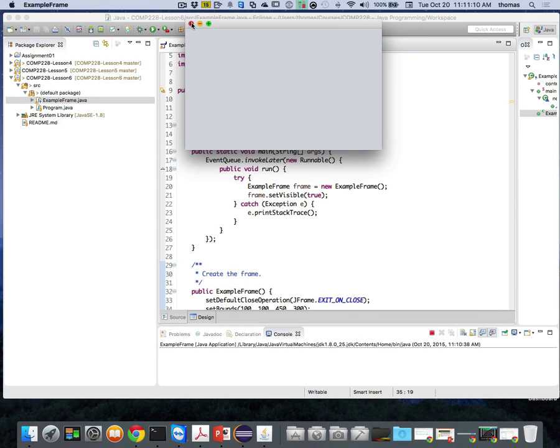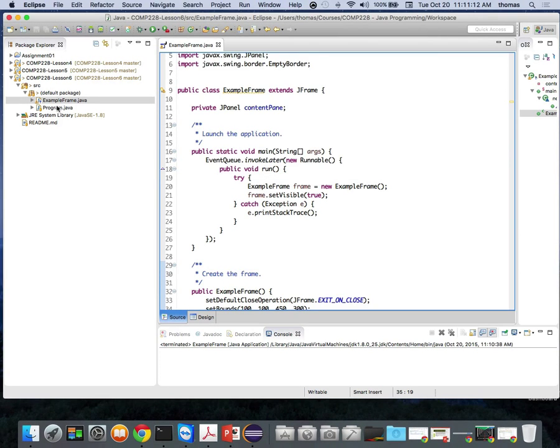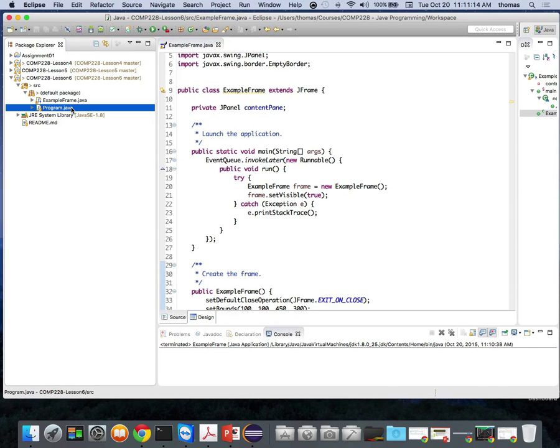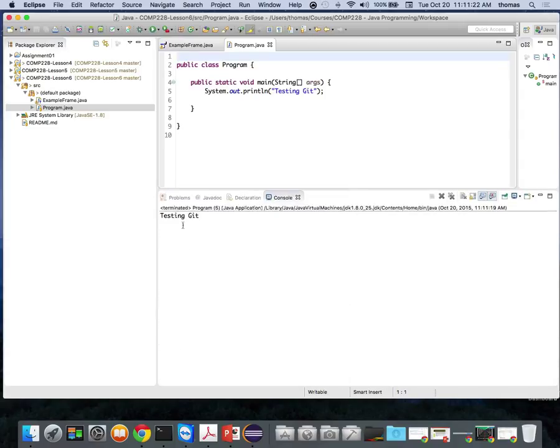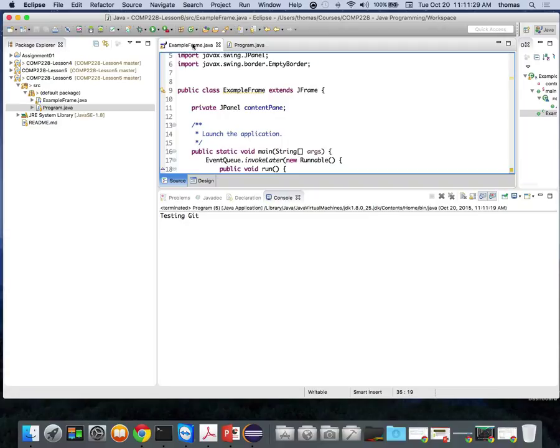And I've done it without invoking it from my program.java class. If you look at my program.java class, I'll open that up. And if I press play here, right, so debug here, all I'm going to get is test and git in the command line, right? Here's my command line. So I can run or I can test each individual Java program by clicking onto it and clicking the debug button. One right now is not linked to the other.